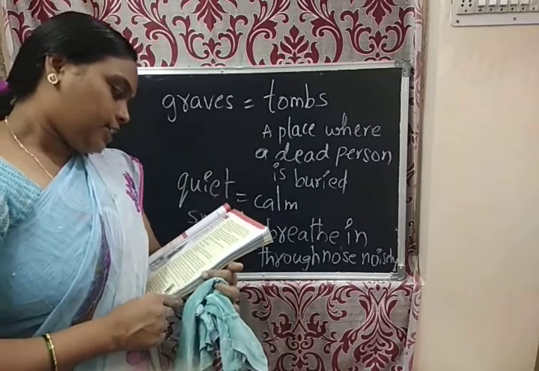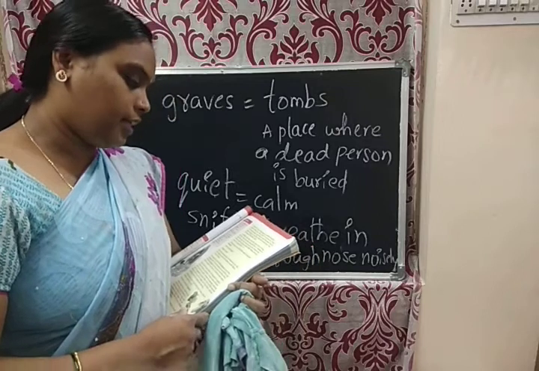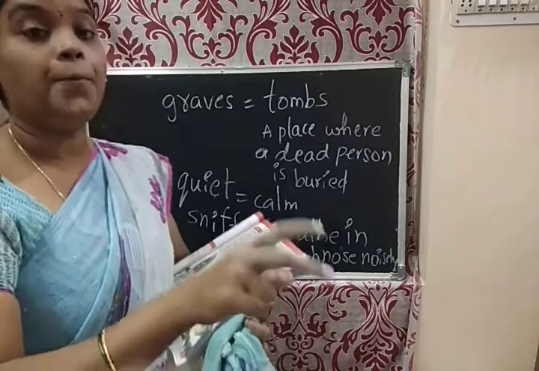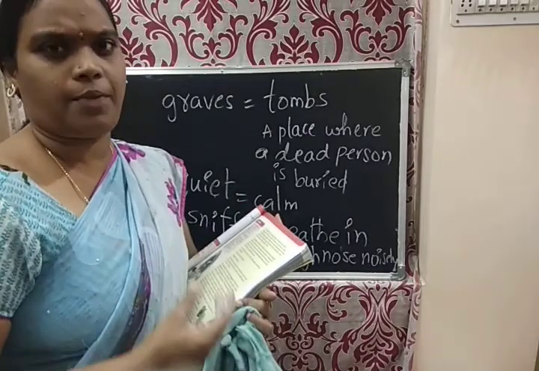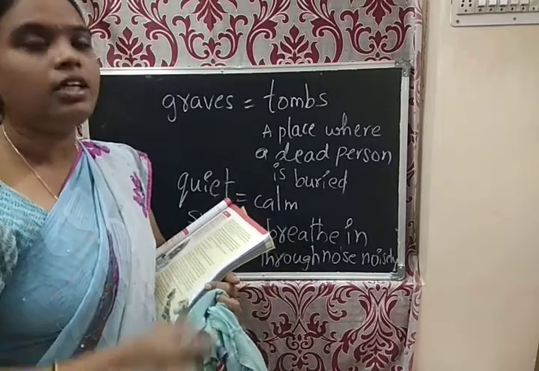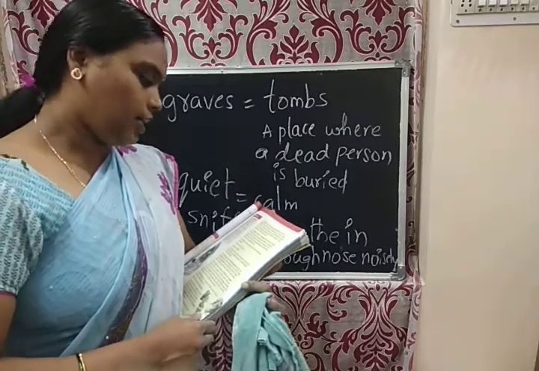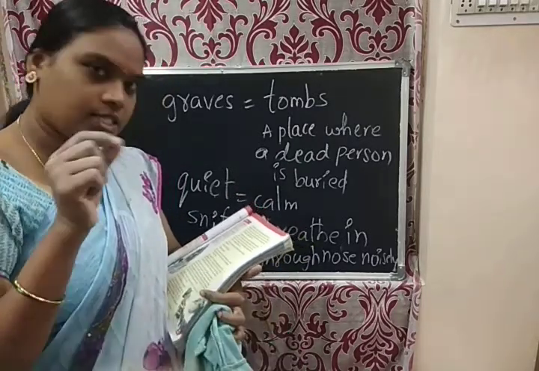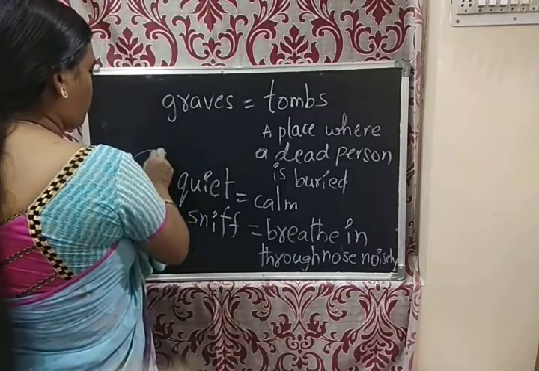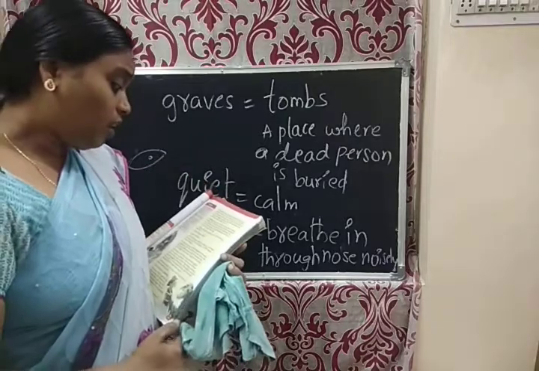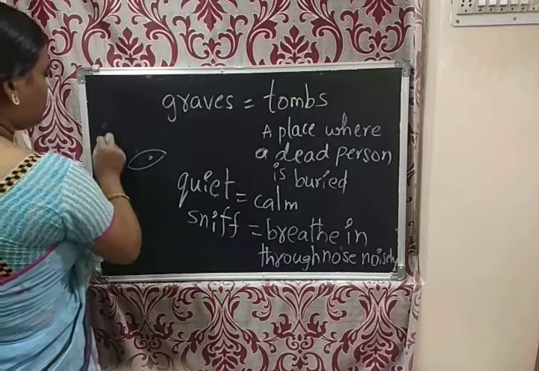He cried next. I cried and cried as a thin mist crept in from the marsh. So cried and cried. So much time he has taken for that crying. Mist in the sense, water droplets are there. Mist crept in from the marsh.